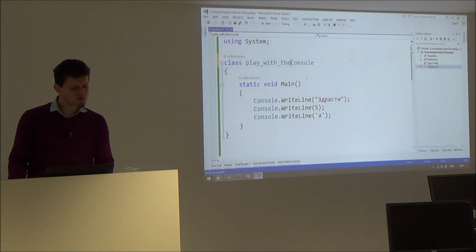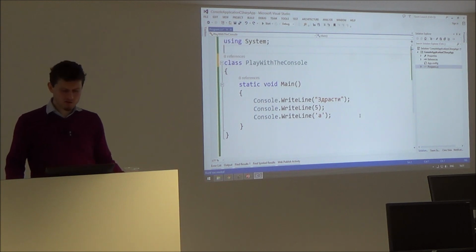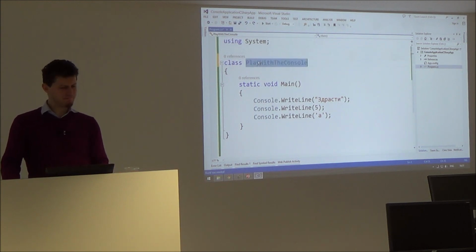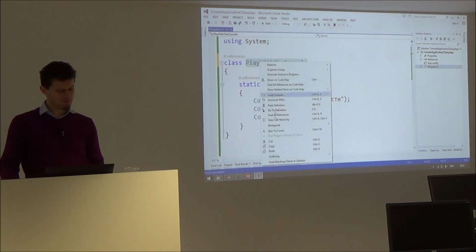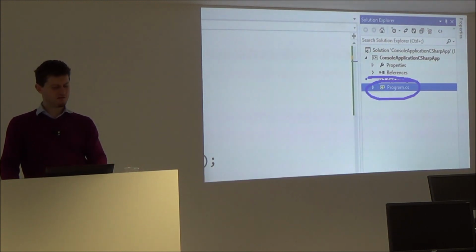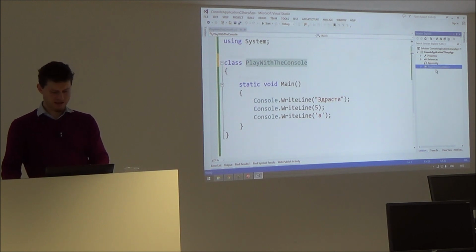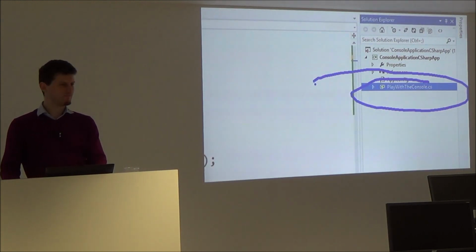This is called code style, the style of code formatting. But it's not so important. Usually, when we have the class name PlayWithTheConsole, it's normal to have the same name for the file. So we can press F2, rename, Ctrl V, and rename it with this name.